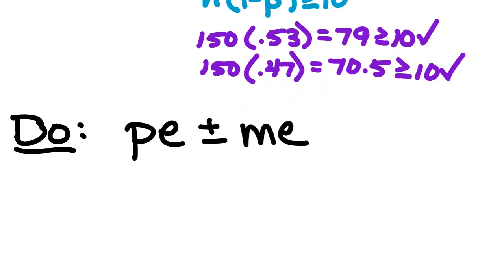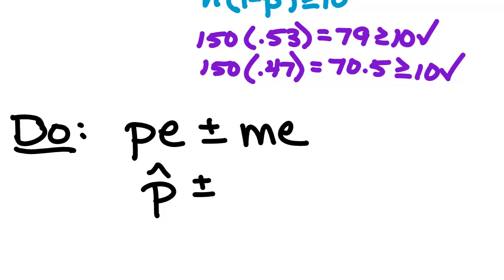Nope, I'm writing it down because I want to know that we all know what to do here. If you don't write down point estimate plus or minus margin of error, that's fine, but you have to reference it with the formulas. Do you have to write the formula without the numbers? I don't have to see that, but I would prefer to see that. What is our point estimate? Like what represents our point estimate? P hat.